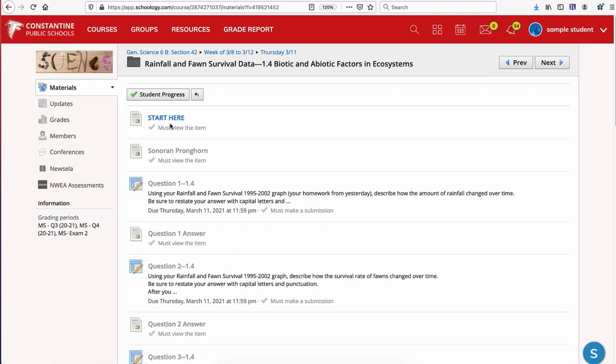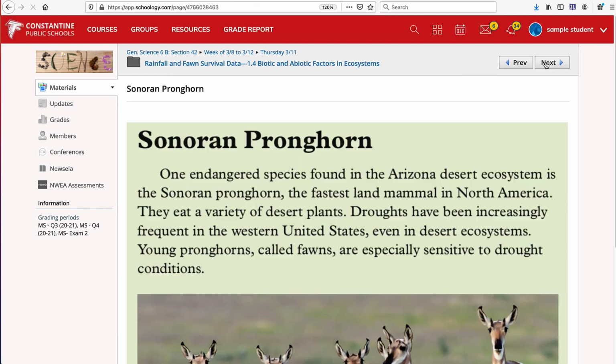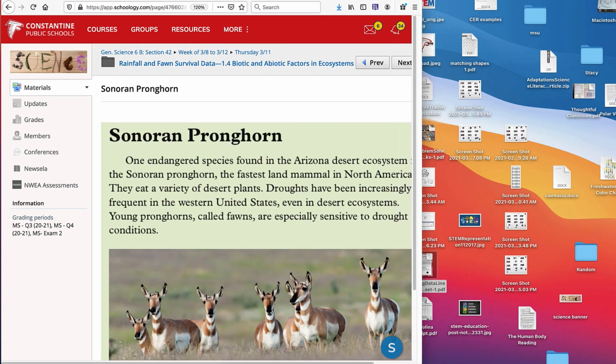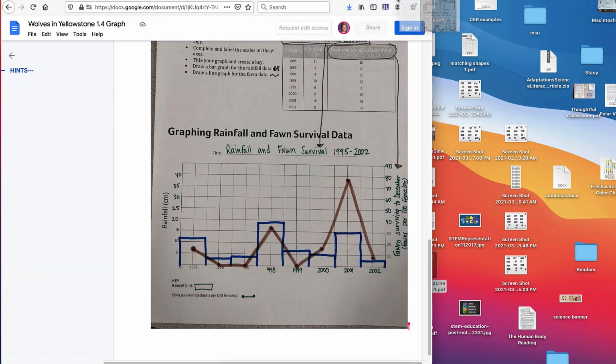Allow you to move on. So you probably already started with the start here, and I'm just going to quickly go through this, and we're going to go ahead and read this. And I'm going to make sure that I've got my graph in front of me in a separate tab. This is one that's completed already.